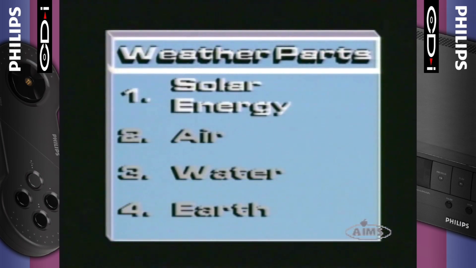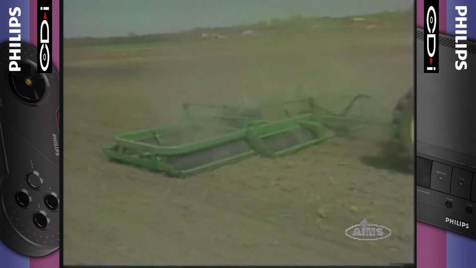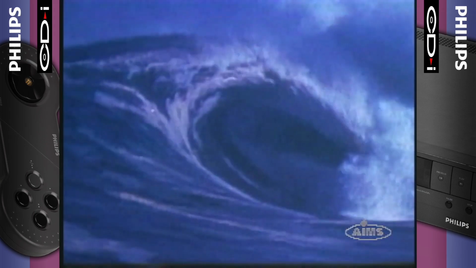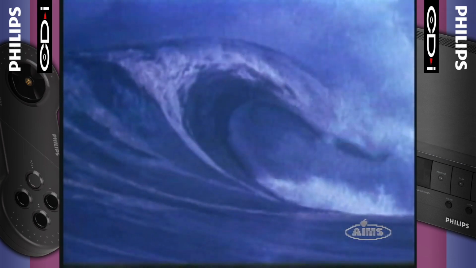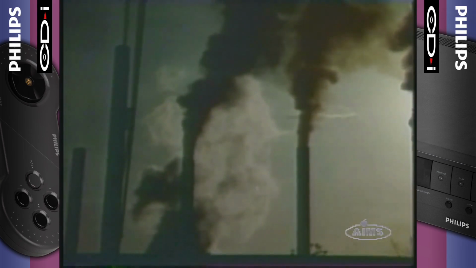After solar energy, the next part of our weather system is air. And air has parts. These are oxygen and nitrogen gas mostly, plus other gases like water vapor and carbon dioxide. Some solid objects also float in the air, things like dust, smoke, and sea salt. These gases and solid specks are too small for our eyes to see, but our other senses know they are there.